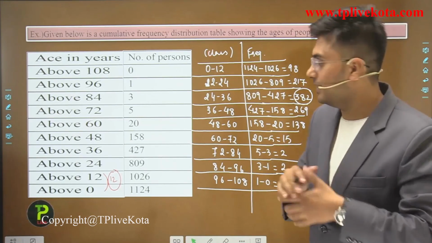Okay. And students, now I hope you understand about what is the statistics and what is the frequency distribution table and cumulative frequencies. Okay. So students, now we have to finish today's class here. We will meet again in next class and continue this chapter with measure of central tendency.